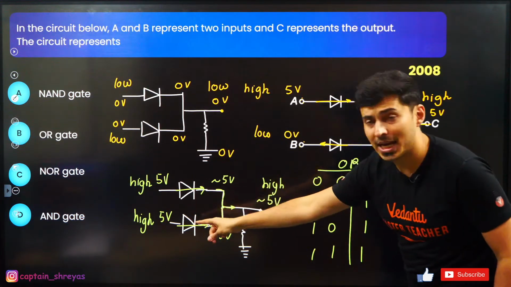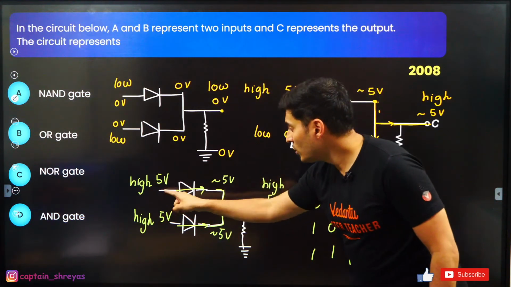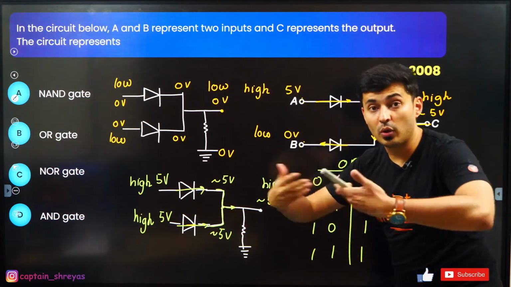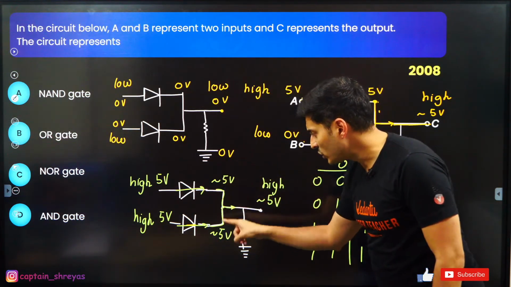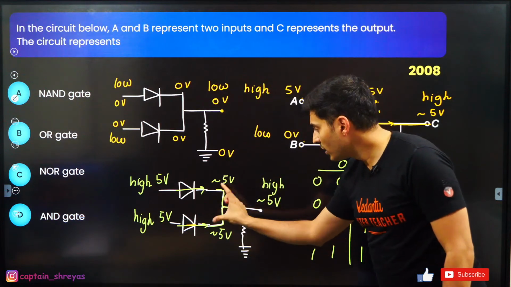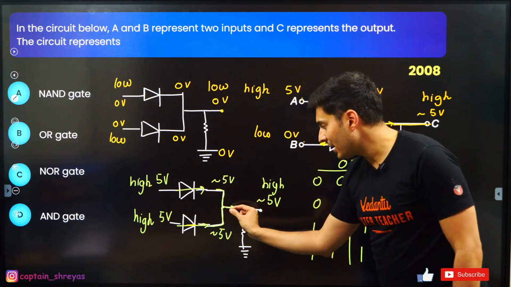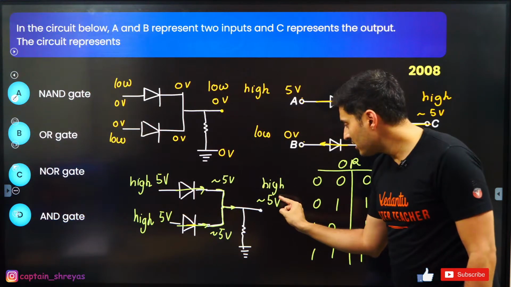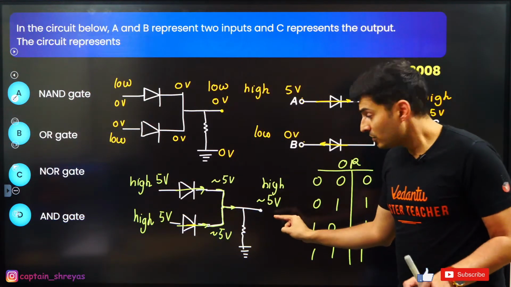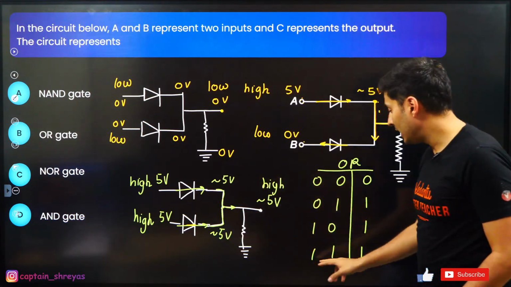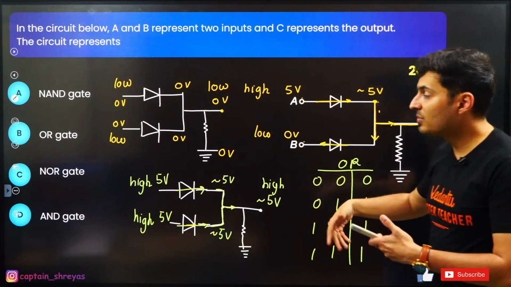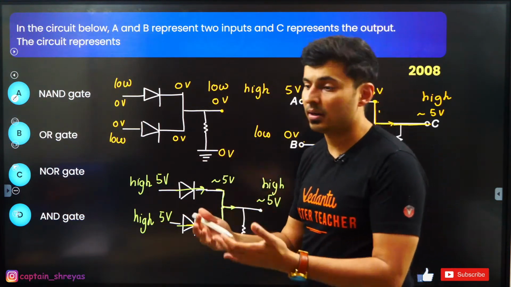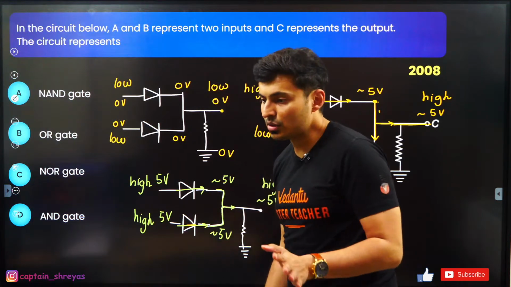But when both are high, you will see both the diodes will be powered up in forward bias. Negligible drop, so both will be at 5 volts. Because both of them accumulate their current, and this is a simple wire, this point should also have 5 volts, which is high. So high and high gives you 1. So that means it is behaving like an OR gate. Understood?